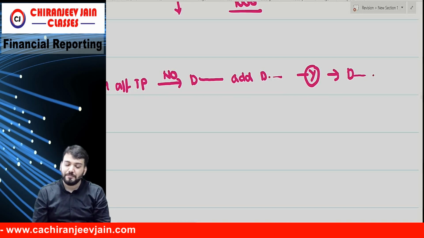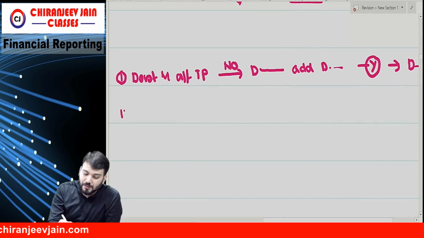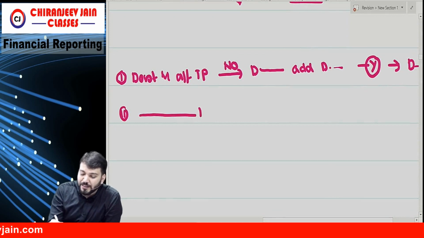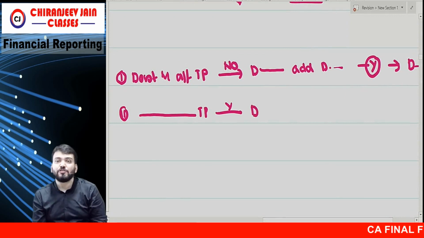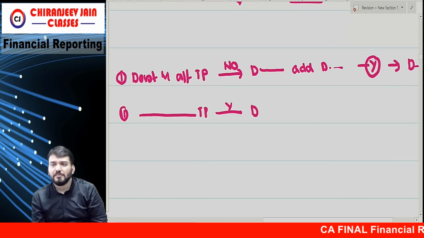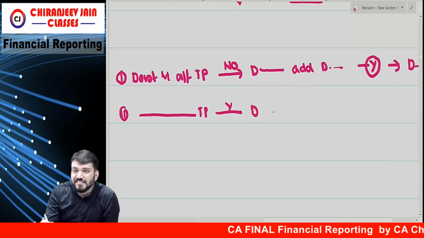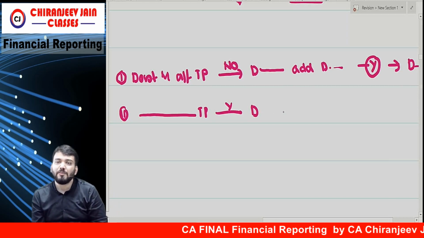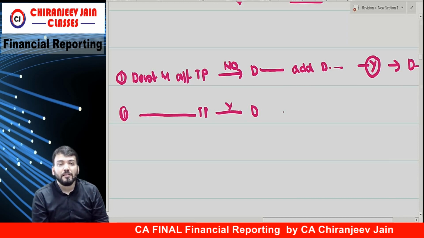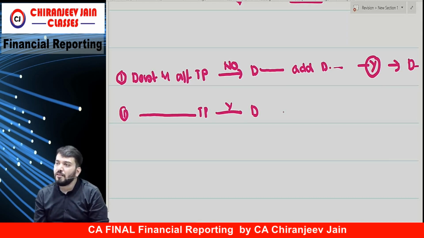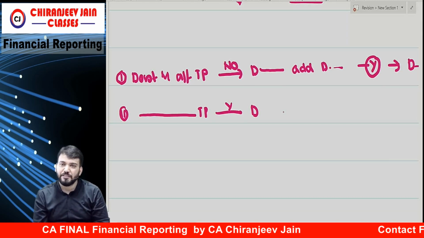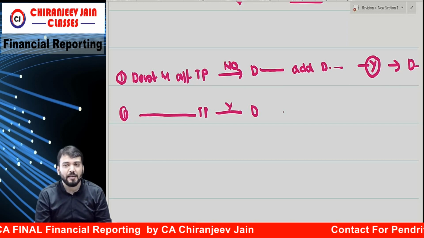This point you understood? Second case, what have we done? Does the modification affect transaction price? Yes. Then what question have we asked? Are the remaining goods distinct? No. So what will we do? On a cumulative catch-up basis.